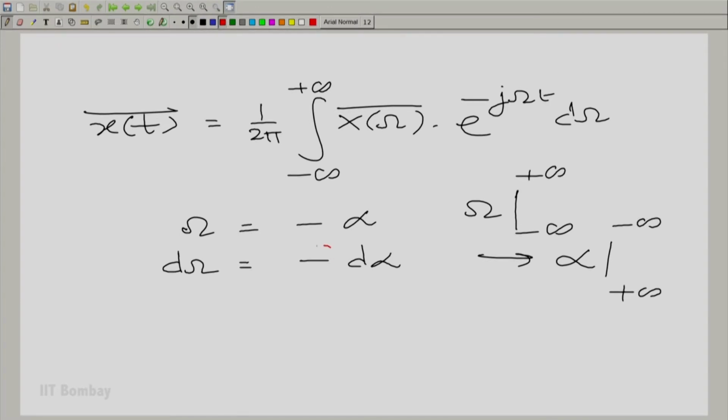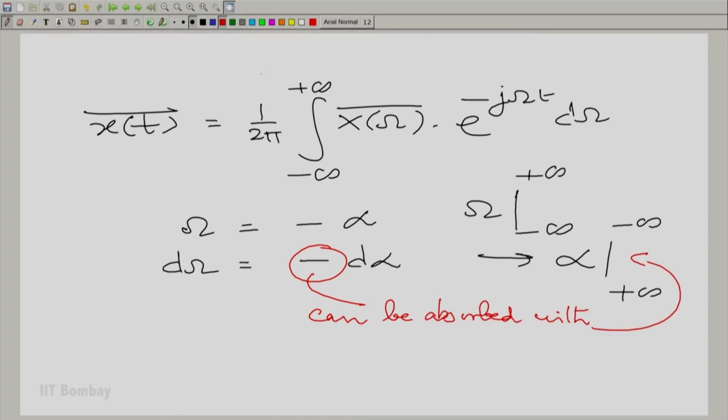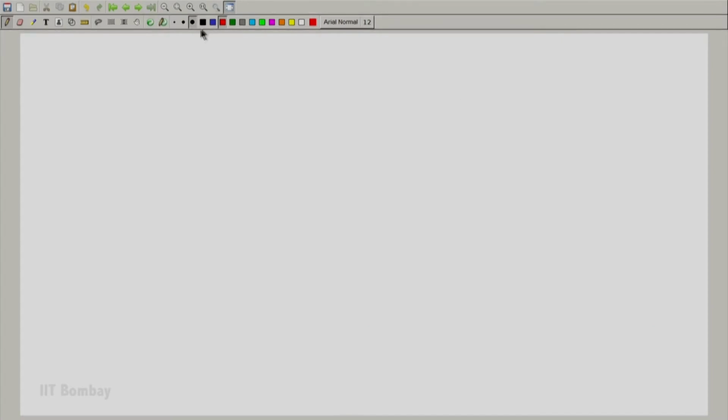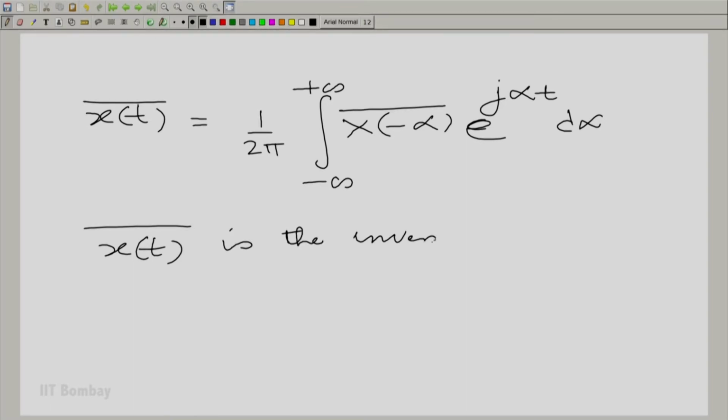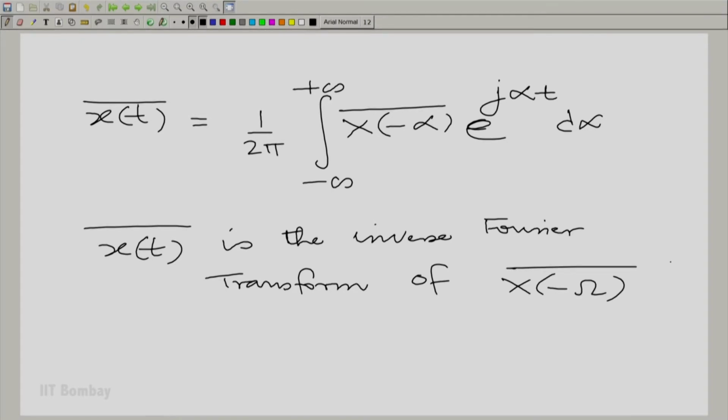So, this minus sign can be absorbed with the reversal of the direction of integration here, and together therefore, we have x bar t is 1 by 2 pi integral from minus to plus infinity capital X(minus alpha) the whole bar e raised to the power j alpha t d alpha. So, essentially what it says is that x bar t is the inverse Fourier transform of capital X(minus omega) bar. That is what we are saying effectively.